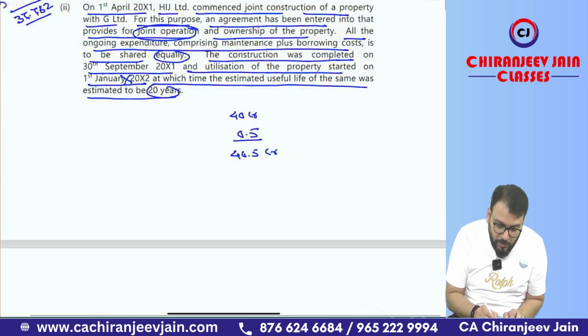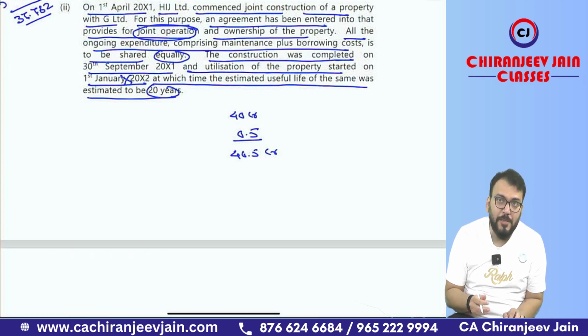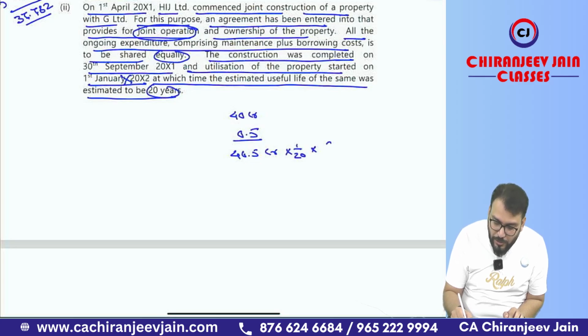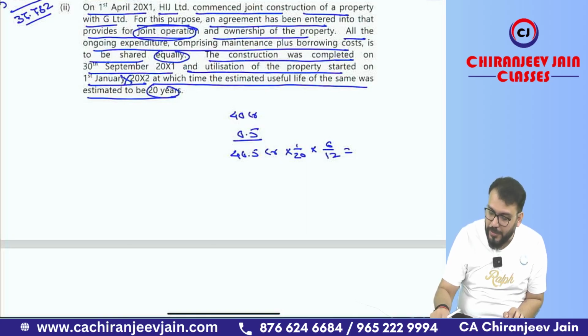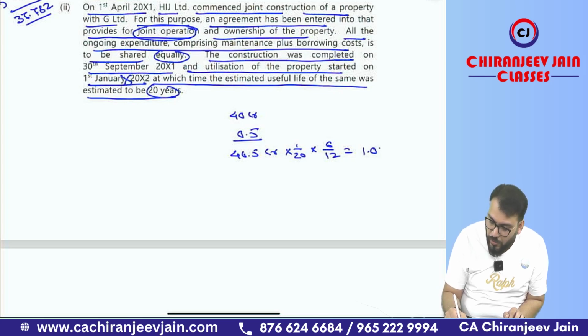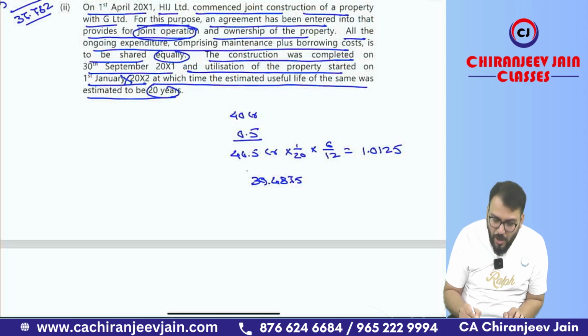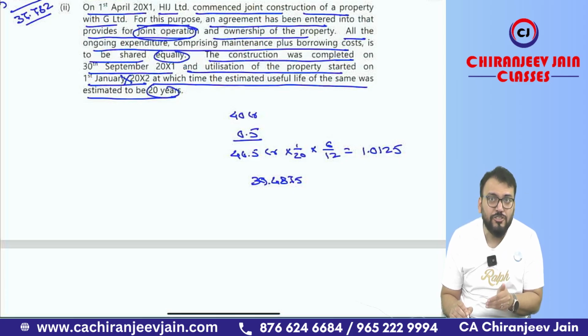Depreciation will be from 30th September, which means 6 months depreciation. And what is the useful life? 20 years. We will do 1 by 20 into 6 by 12. So 40.5 divided by 20 into 6 divided by 12. It is how much? 1.0125. So it becomes 40.5 minus 1.0125, that is equal to 39.4875. However, 50% will be the share of each joint operator.